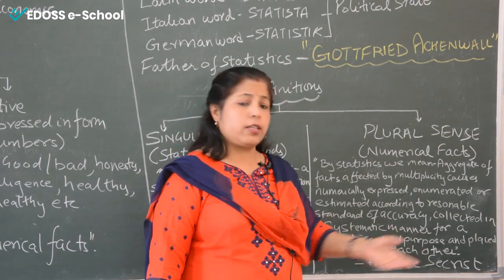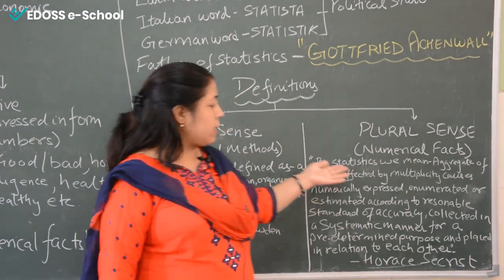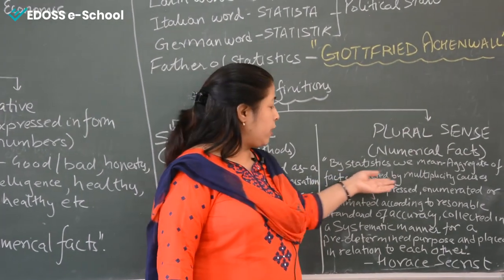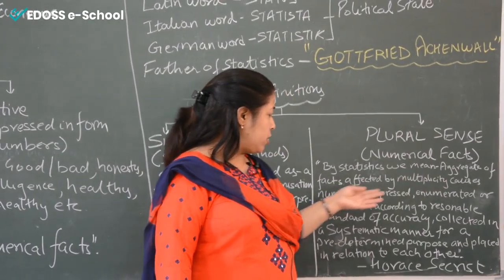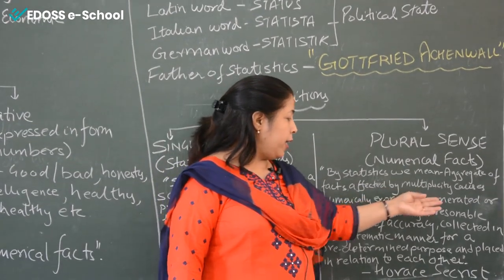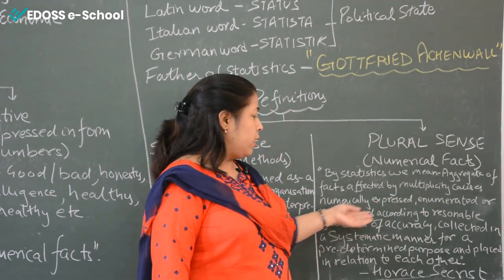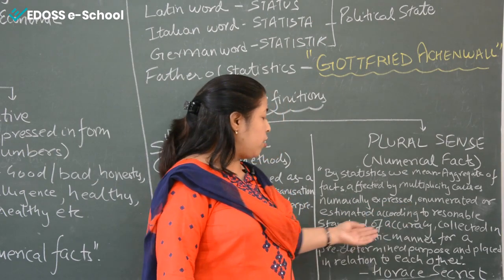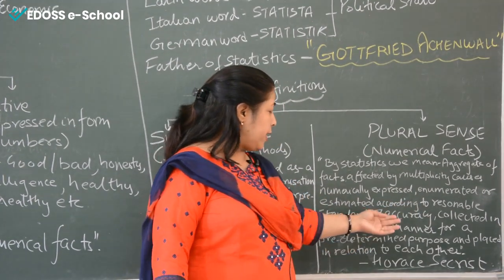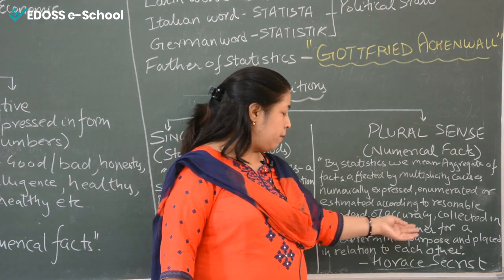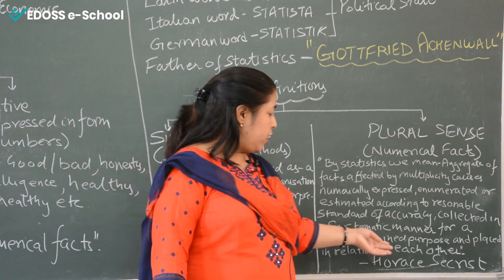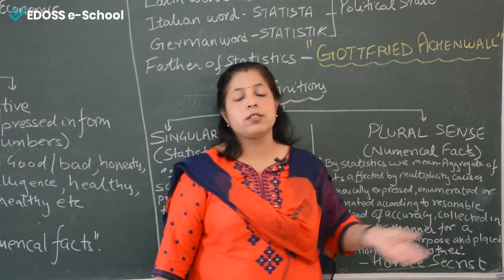Horace Secrist has said, by statistics we mean aggregates of facts affected by multiplicity of causes, numerically expressed, enumerated or estimated according to reasonable standard of accuracy, collected in a systematic manner for a predetermined purpose and placed in relation to each other, that is statistics.